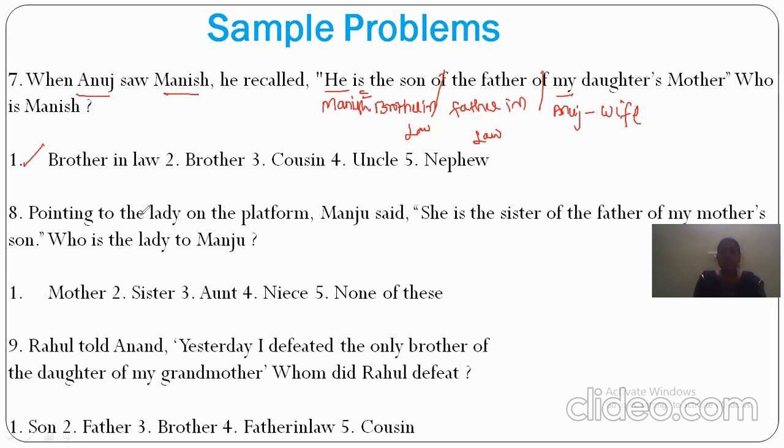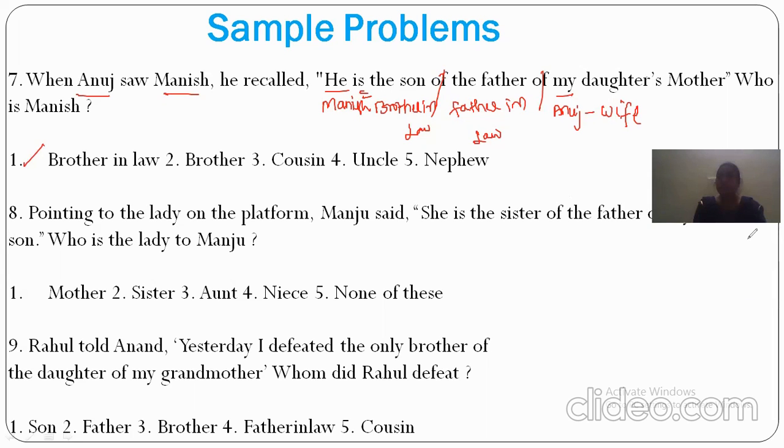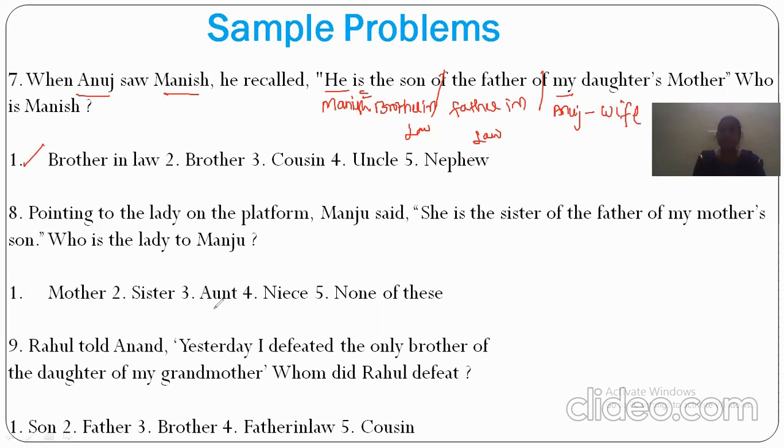Same as pointing to a lady on the platform, Manju said. She, the lady who is on the platform, is the sister of the father of my mother's son. My means Manju. So Manju's mother's son will become brother to her.